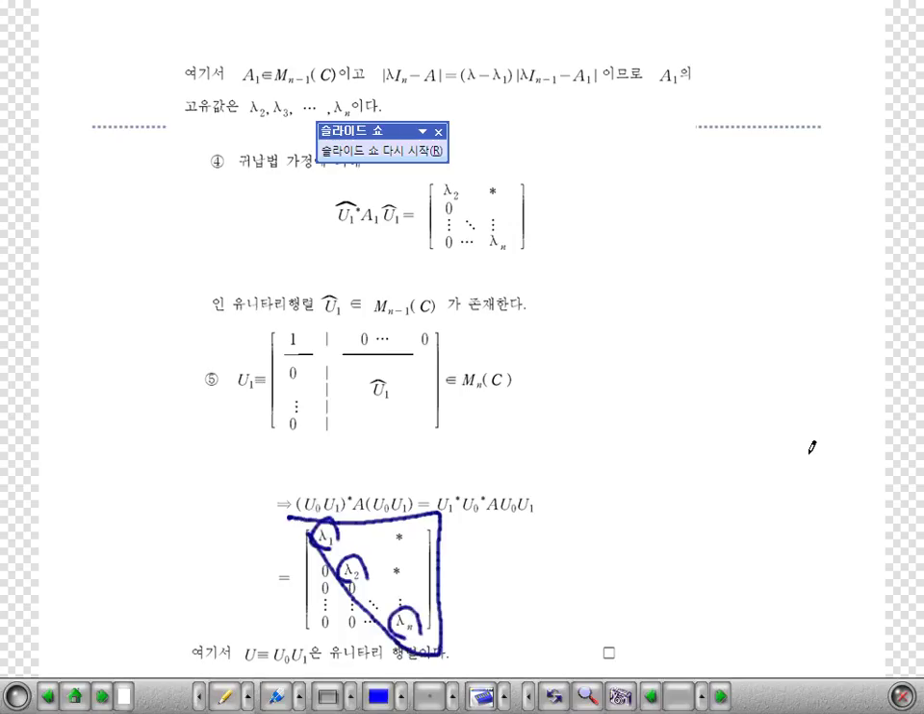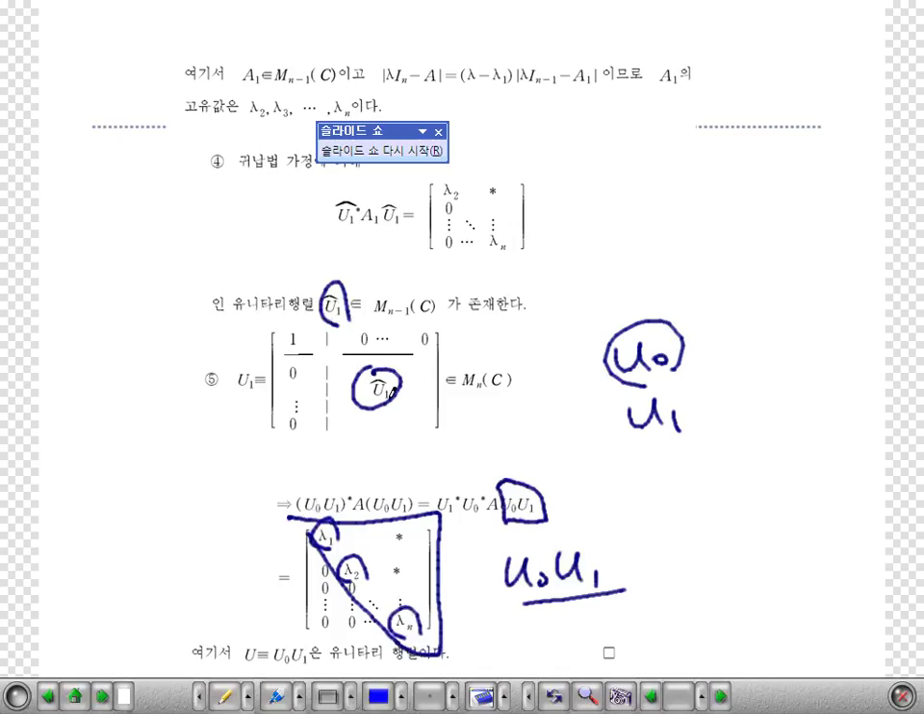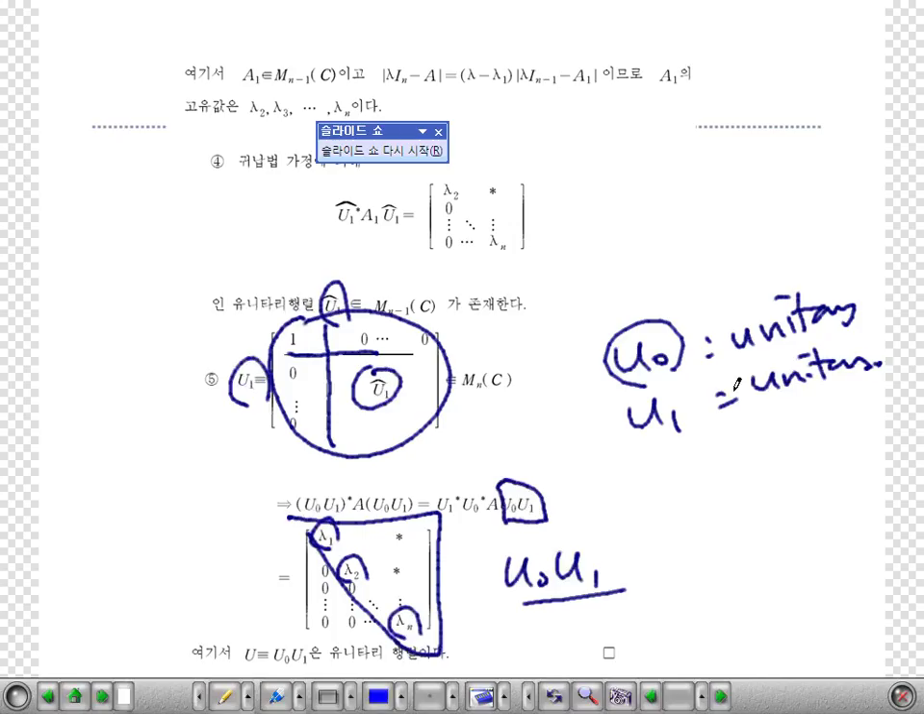One more important thing is about this matrix, U0, U1 here. U1 hat is a unitary matrix, and U0 is a unitary matrix. This matrix U1 is a direct sum of two unitary matrices, so this U1 is also unitary. So the product of those two unitary matrices is also a unitary matrix.